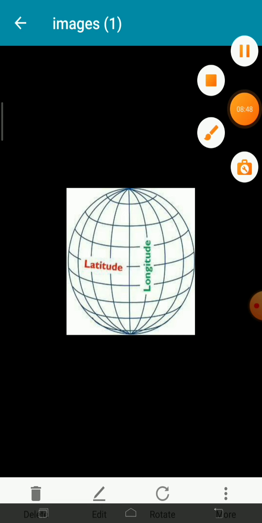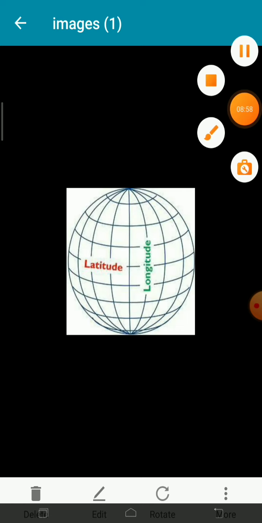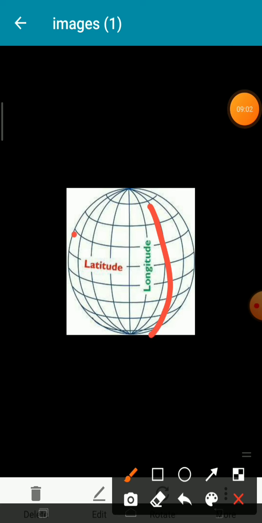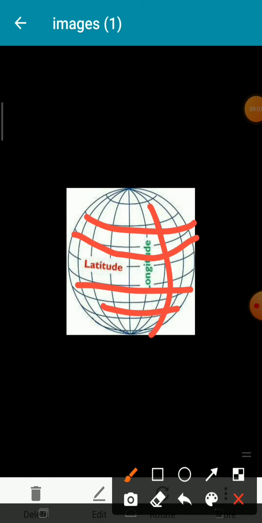So that's why students, the lines which are here are also called meridians, and these are also called parallels.